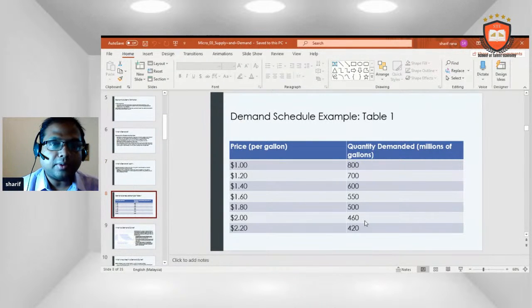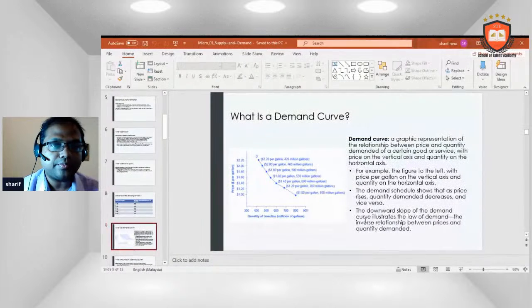Demand schedule example: $1, 800; $1.20, 700; $1.40, 600; $1.80, 500 millions of gallons; $2, 460; $2.20, 420.